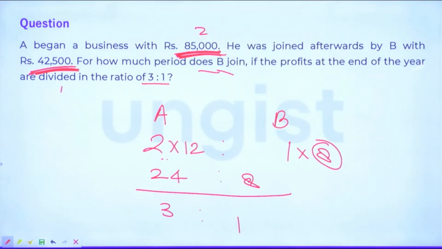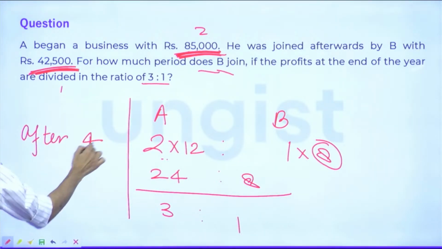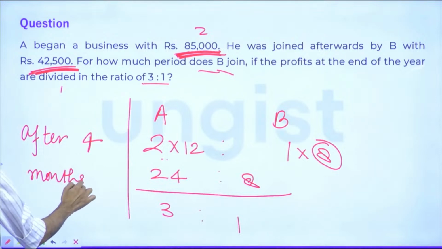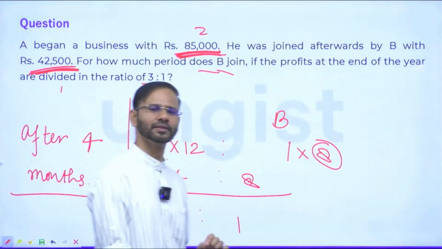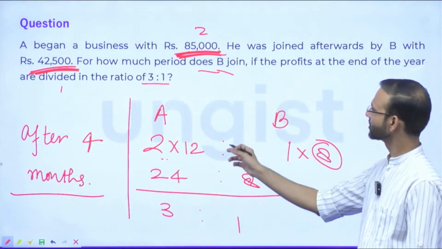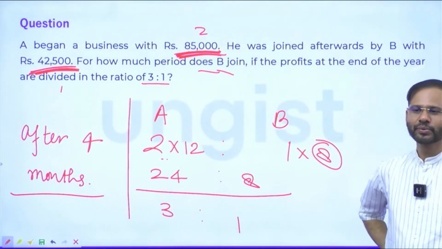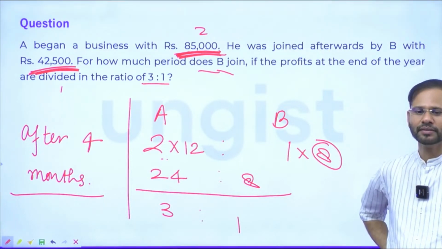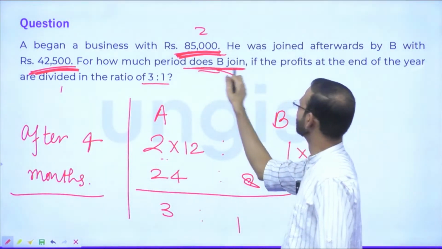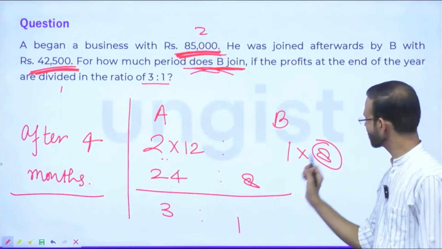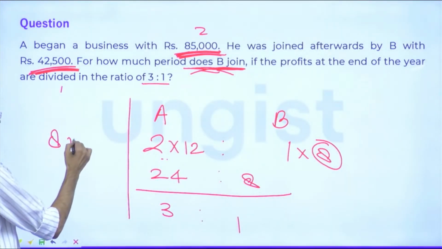What is the final answer? The final answer is after 4 months. The final answer is after 4 months. Because the question is saying, guys, just wait. Just wait, guys, just wait. In this question, what they are asking? Everyone, in this question, what they are asking? In this question, they are asking for how much period does B join? The answer is 8 months, right? Not after 4 months. The answer is A was there in the business for 8 months.